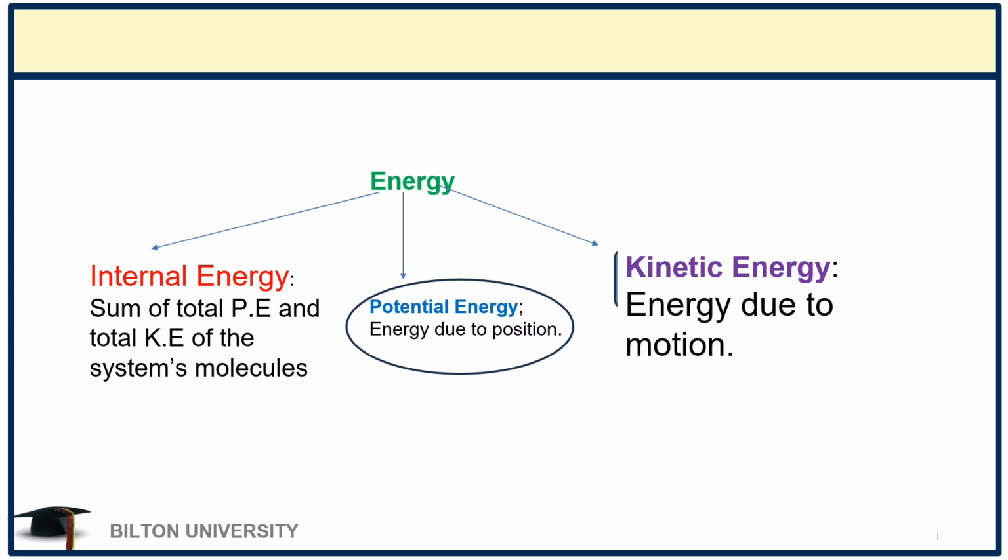Now, we have talked of energy as the ability to do work, and this energy can be in terms of kinetic energy, which is the energy due to motion. For example, if I am walking or running, the energy is due to the motion that I am applying, and that is kinetic energy. Kinetic energy is given by a half of the mass of that object times the square of its velocity.